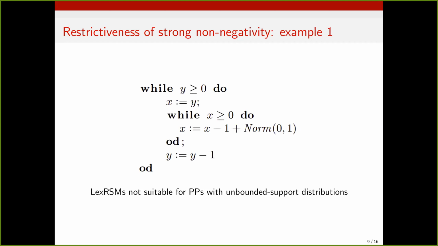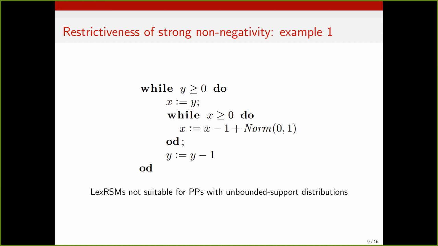However, due to this decrease involving a normal distribution which has unbounded support, the value of x upon termination of the inner loop can be arbitrarily negative, meaning that it is not possible to impose that this component will be non-negative throughout the whole program. And due to strong non-negativity, it means that we cannot find a linear Lex RSM in this example.